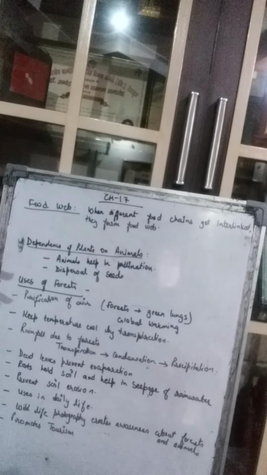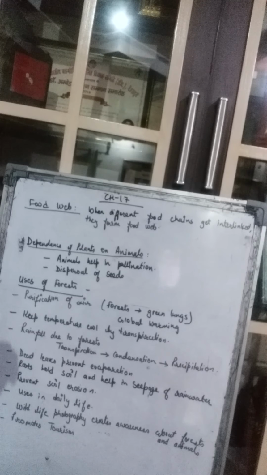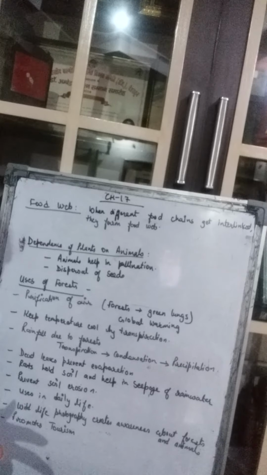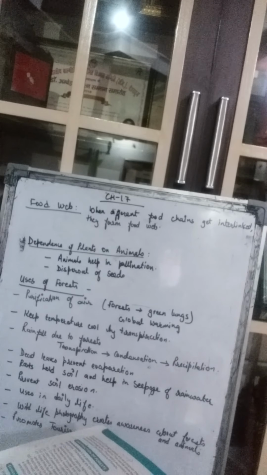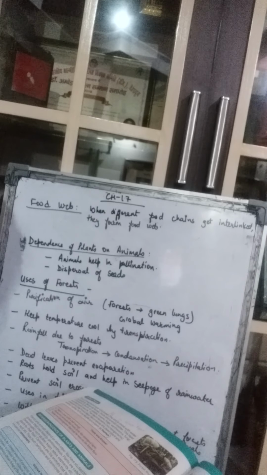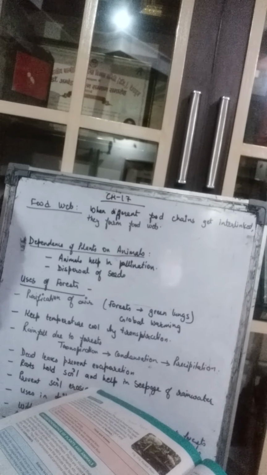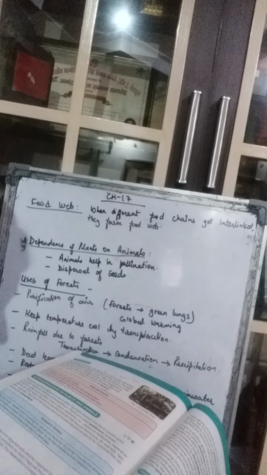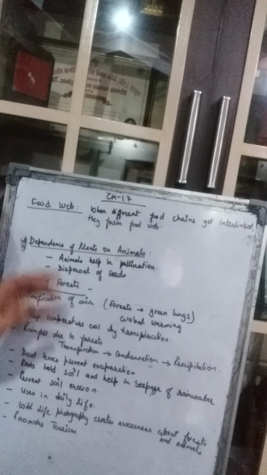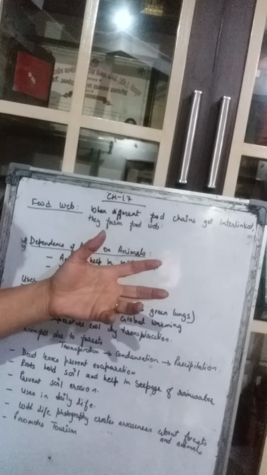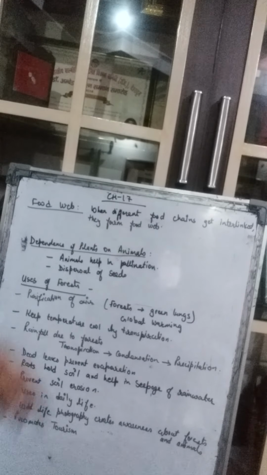In the last session, we learned about the food chain. How the animals are interlinked to each other. They are dependent on each other, right? Starting from the plants. Suppose the grass is eaten by a grasshopper, then frog eats the grasshopper, then the snake eats the frog. So this whole becomes a food chain. Now, when various food chains get interlinked, connected to each other, then it forms a food web.